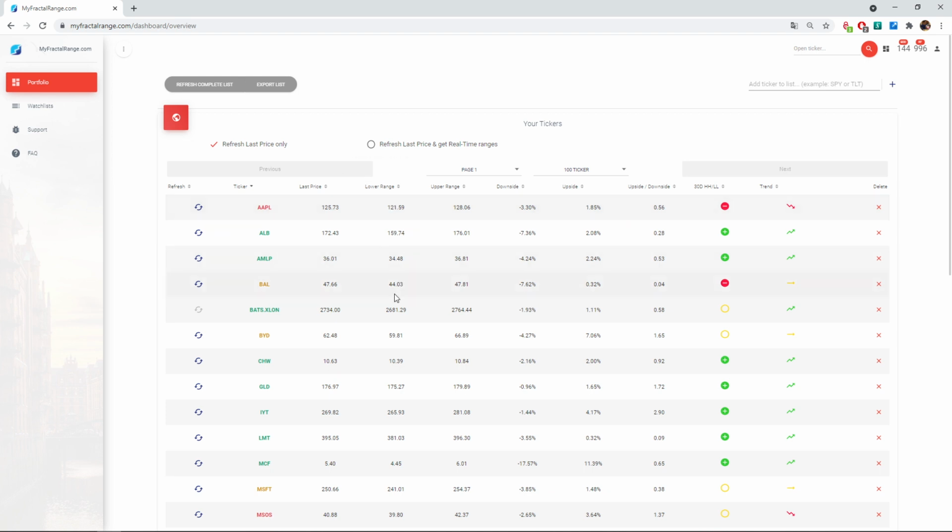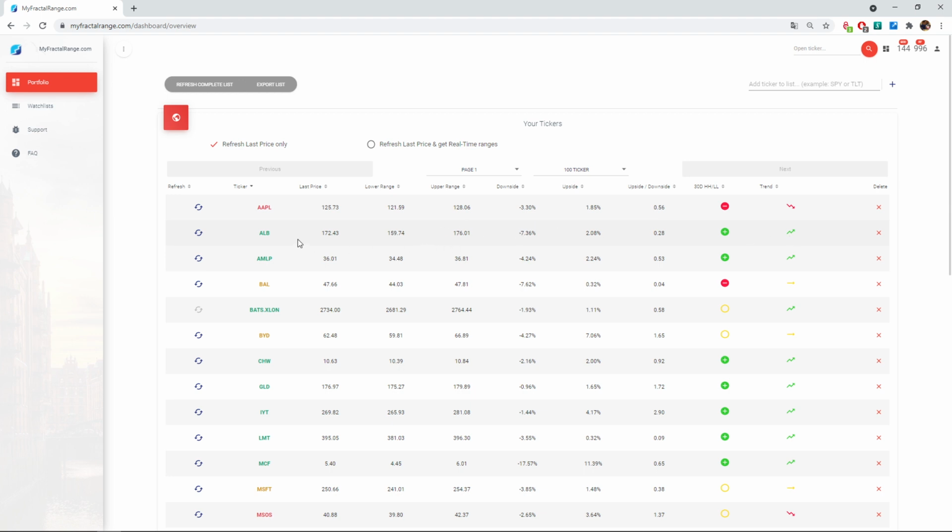So the lower range will accompany the last price. You may think it's a very good opportunity, but maybe the low range got lower, and maybe the 30-day high is no more, and maybe the trend changed. So it's better to have the real-time data.